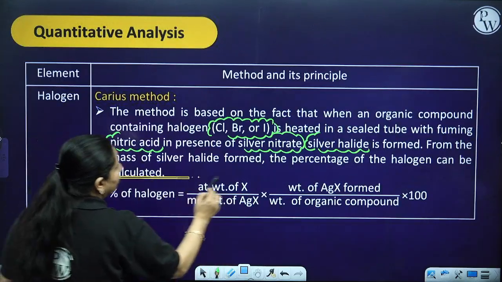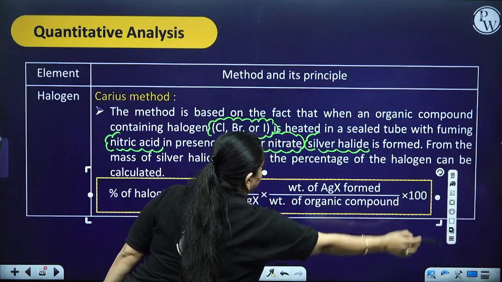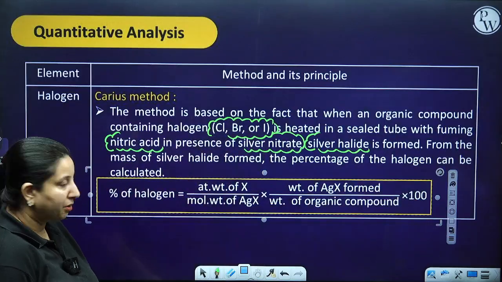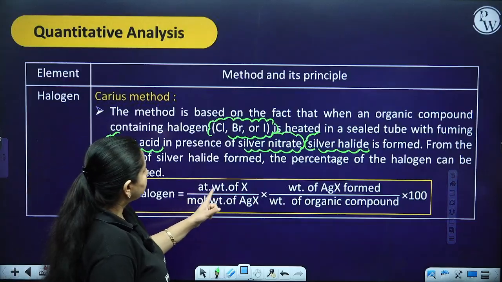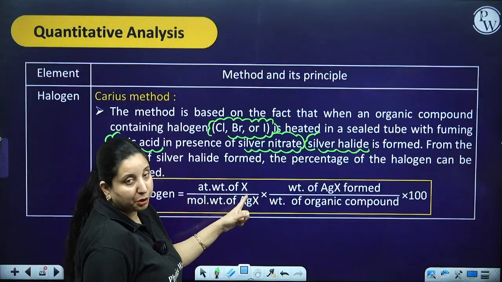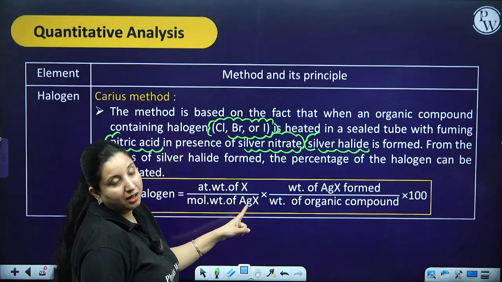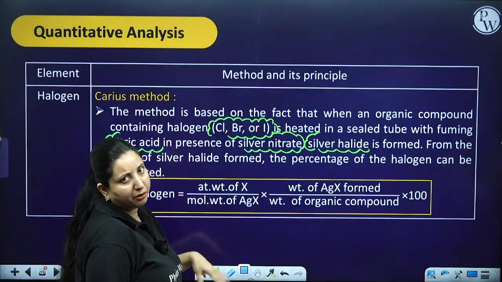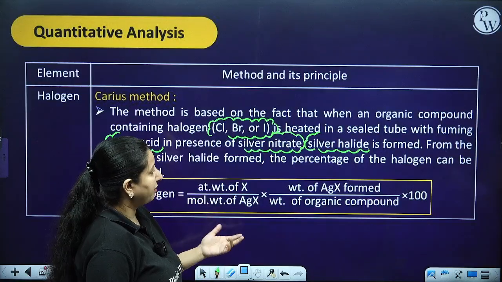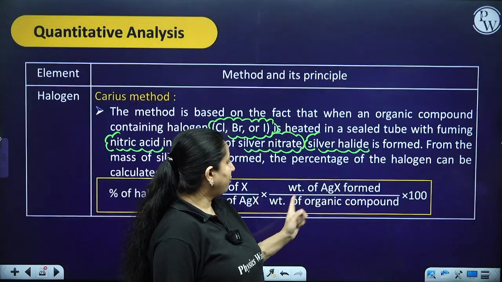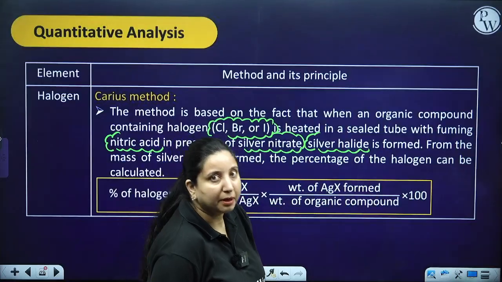Now it is going to be common for each and every halogen, whether it is chlorine, bromine or iodine. Why? Because you have to take the atomic weight of the halogen, the molecular weight of the silver halide, meaning silver chloride, silver bromide, silver iodide, whatever you have taken, times the weight of silver halide formed, divided by the weight of organic compound, multiplied by 100.